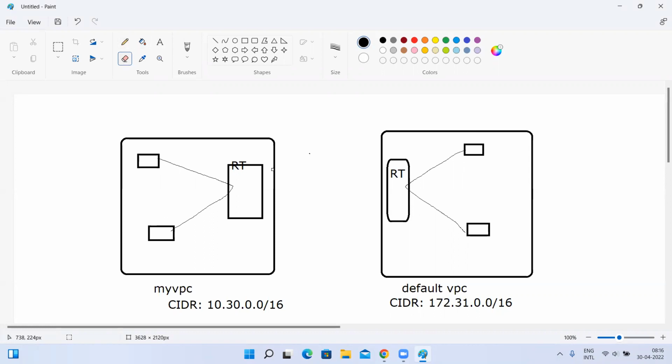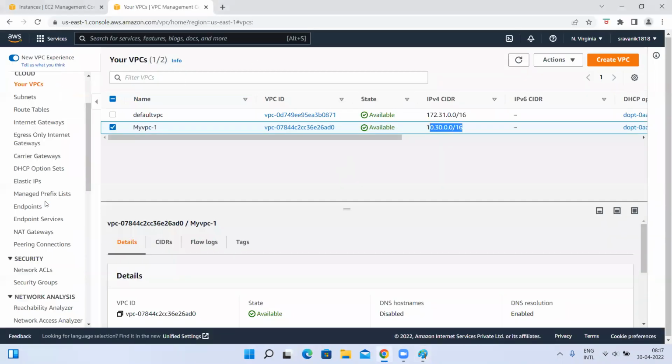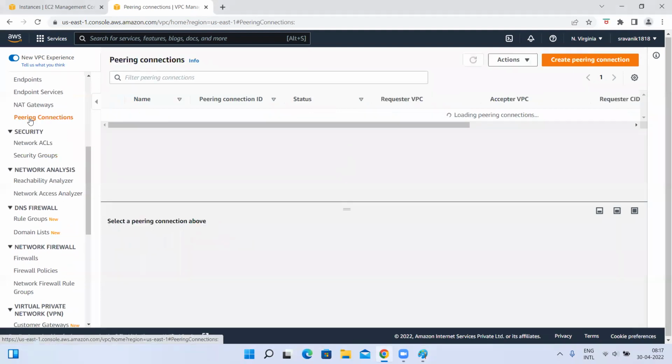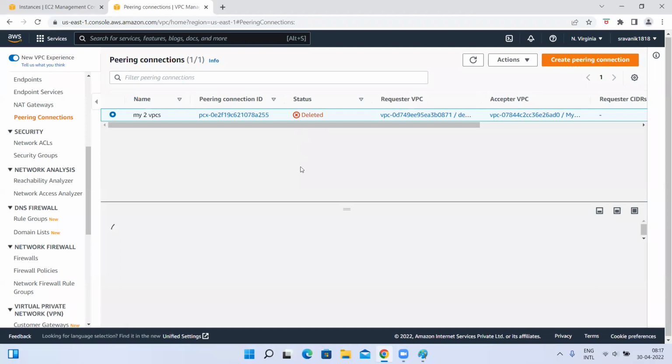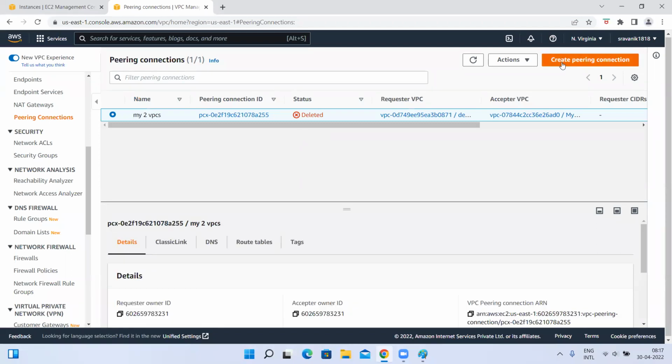So how to do VPC peering: this is going to be the requester. It is going to make a request to this VPC, saying, hey, I want to do peering with you. Once it makes a request, let me show you. There is one option called VPC peering. Go here. My default VPC, okay, this is the deleted one. Last time I deleted it. Okay, so let me create one VPC peering.